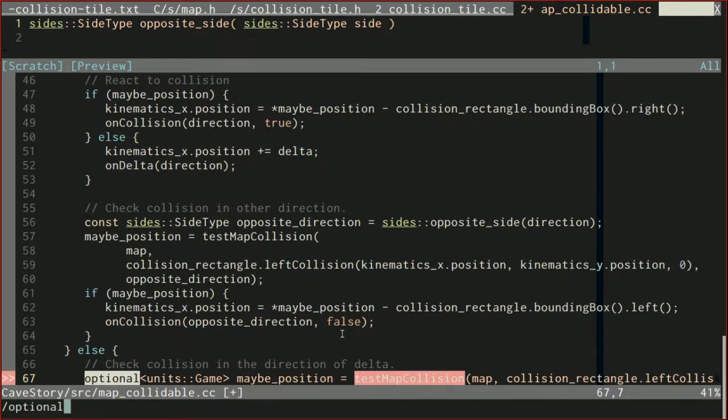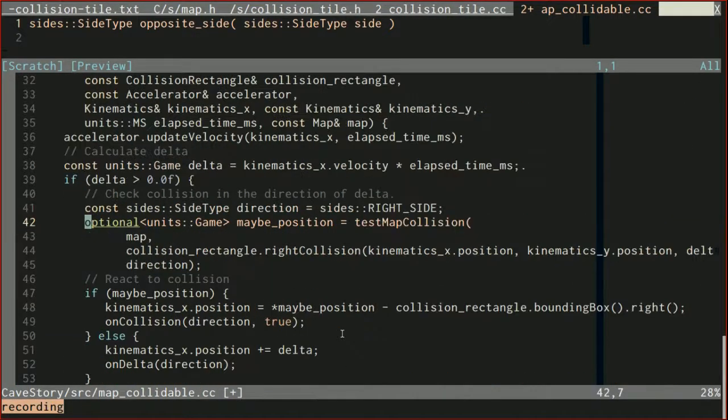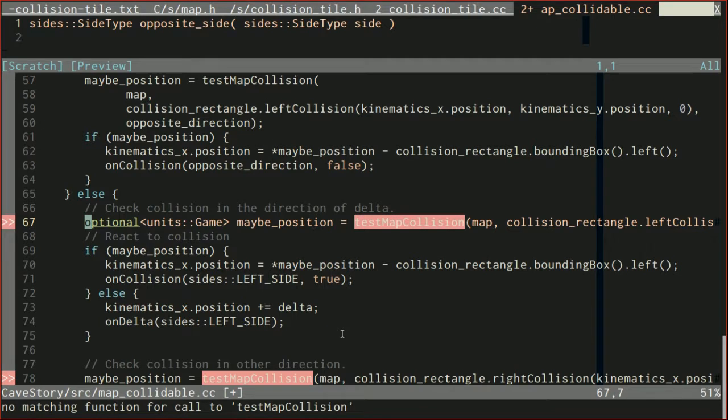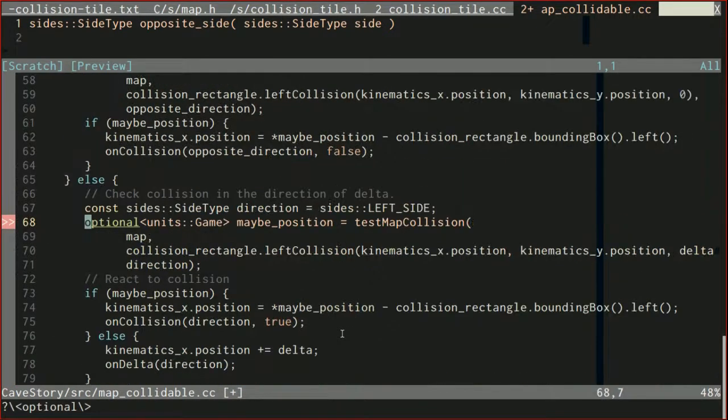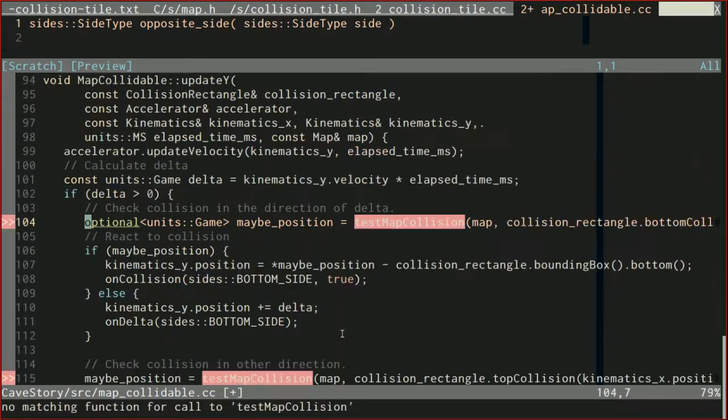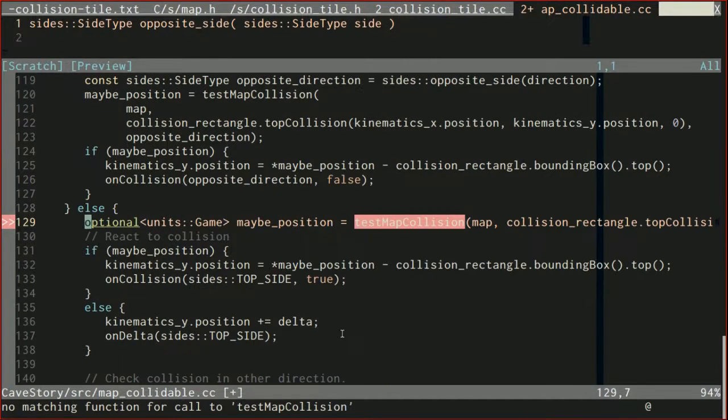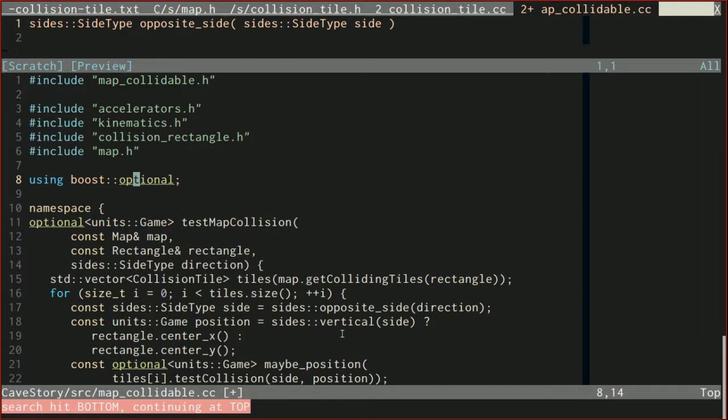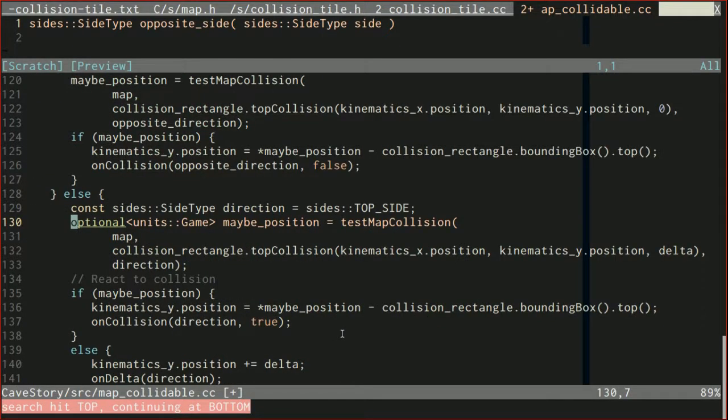Now I want to find optional and go back to the beginning, and then hit Q to end the recording. Go to the next optional, and then I will do @Q to run the recording, and it looks like it worked. So yeah, I'll just go through and do it for all of these. @Q to run it again, @Q to run it again. And I mean, sometimes when you're doing recordings, it's nice to have it end on the next place that you need to do it, but when I'm doing a big recording, I like to just end up where I started, just to make sure that I looped it through correctly and it worked. So this looked like it worked out really well.